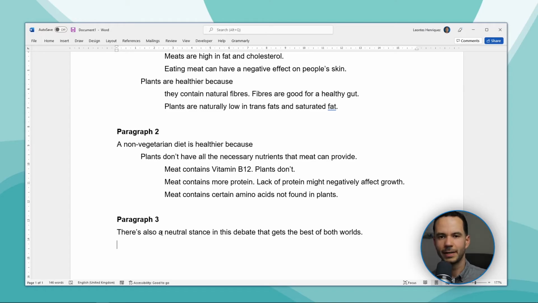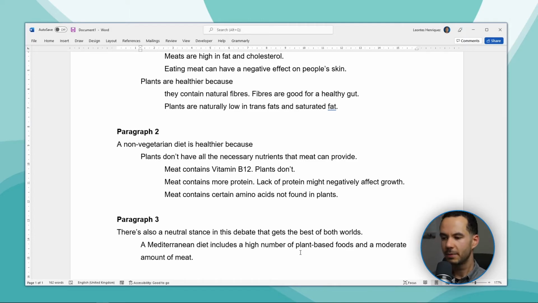Now, I need to explain what I mean by this. What's this neutral stance and what is the best of both worlds? And that's what I'm going to do in my level 2 sentence. So I explained what a Mediterranean diet is, and I explained that it's a high number of plant-based foods and a moderate amount of meat. Now, I can add a bit more about this and explain what this actually is. So I'm going to add that it's something that's high in olive oil, something that's high in vegetables, and that it's moderate in animal protein.